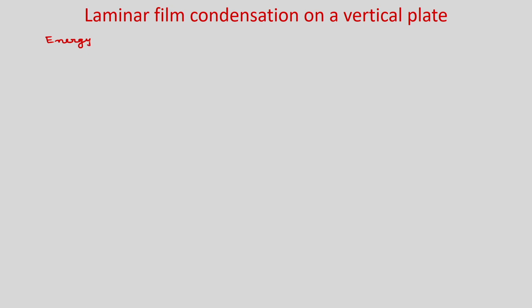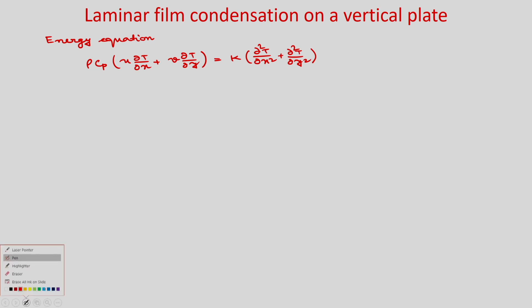So, if you write the energy equation: rho Cp into u del T by del x plus v del T by del y is equal to k into del 2 T by del x square plus del 2 T by del y square. So, all the terms in the left hand side are negligible, okay, because of inertia terms, and del 2 T by del x square is much smaller than del 2 T by del y square.